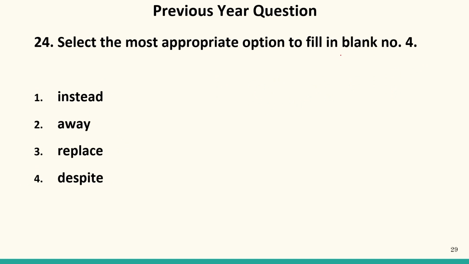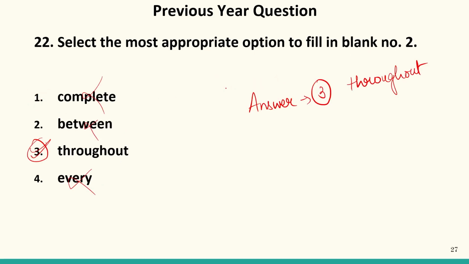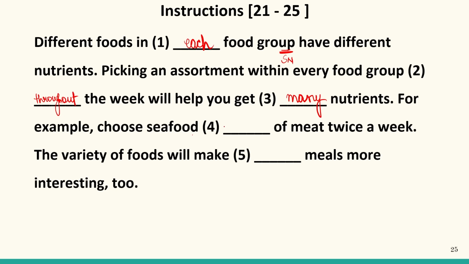Instead, away, replace, despite. So of is always preceded by the word instead. Despite is not followed by the word of, replace and away cannot be used over here. So instead will be the correct answer. Our answer will be one, that is instead. We write instead of, not despite of.